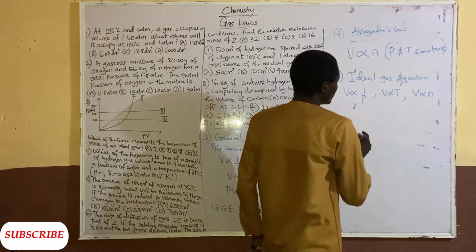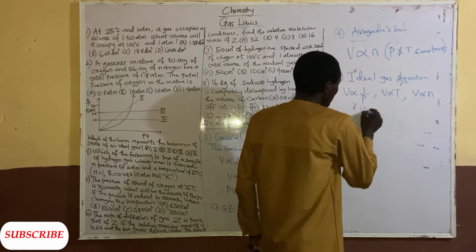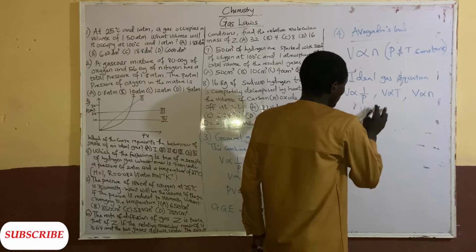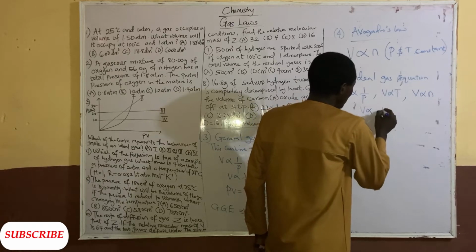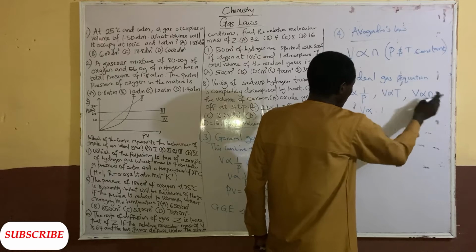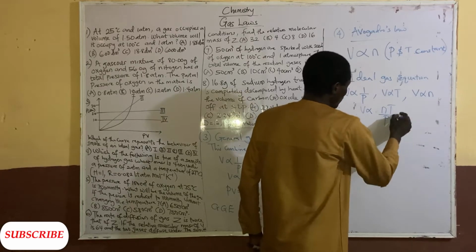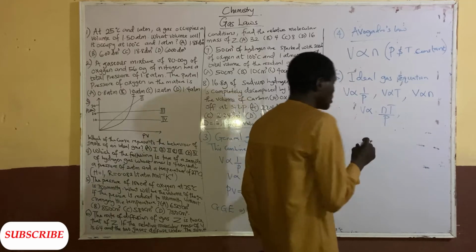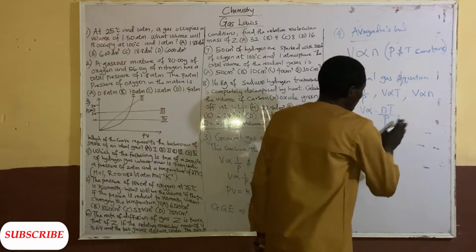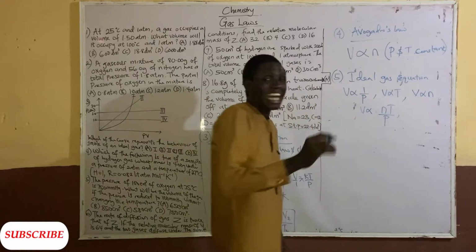Since they all have volume, V is directly proportional to 1 over P times T times n, which is nT over P. When you introduce a constant, we call it the gas constant.